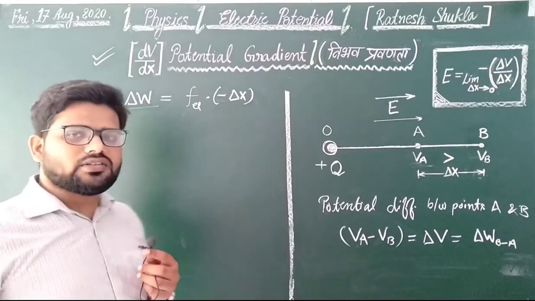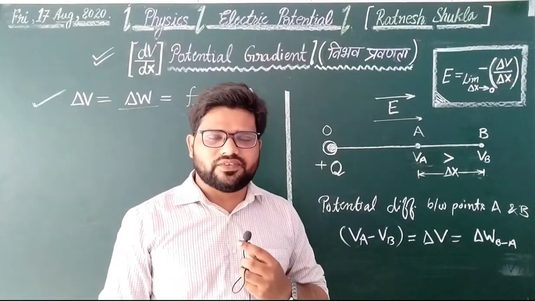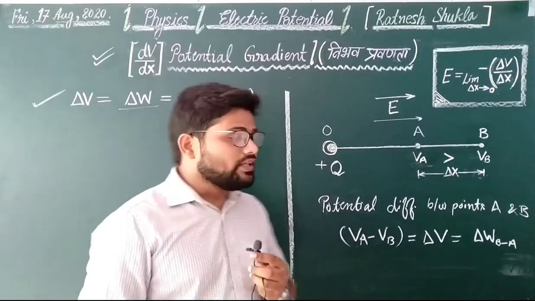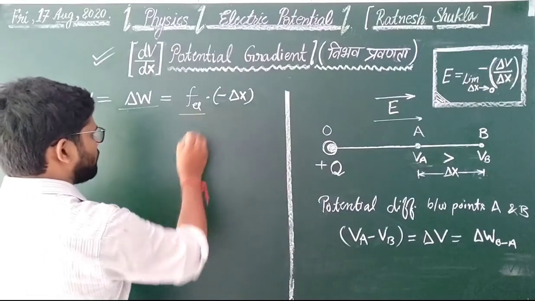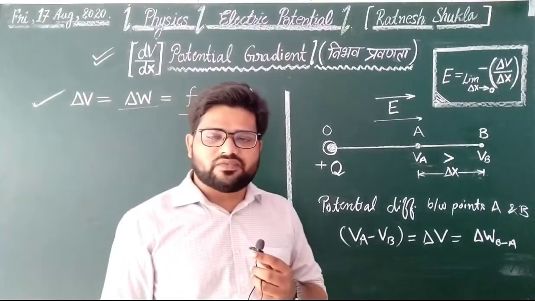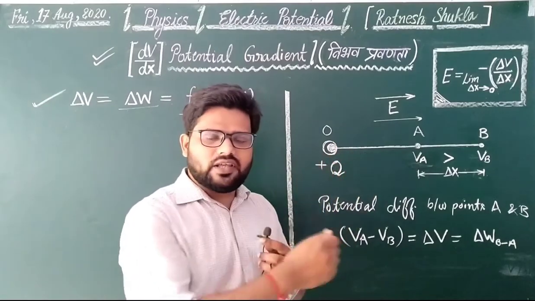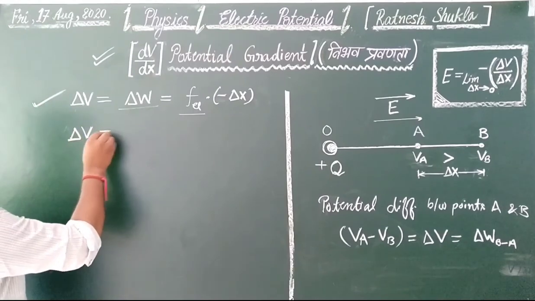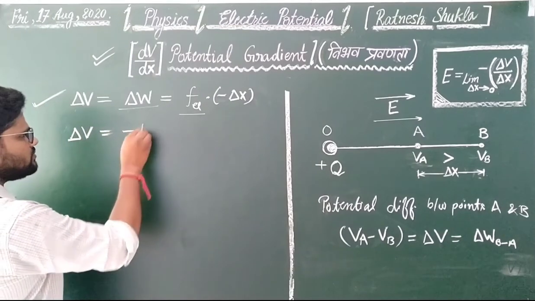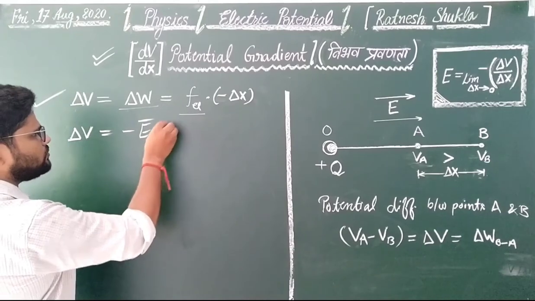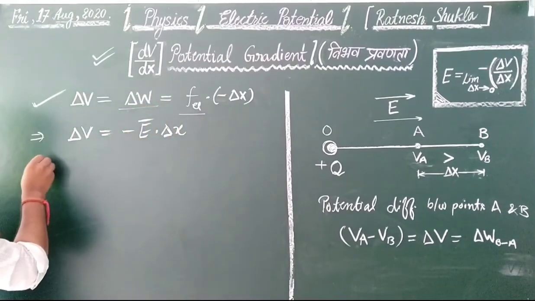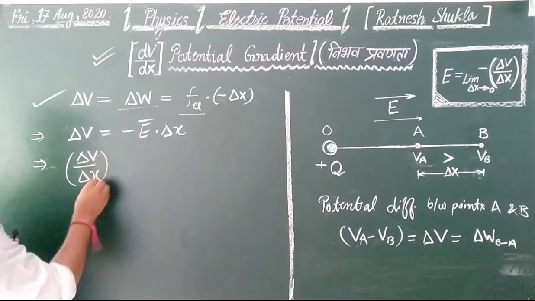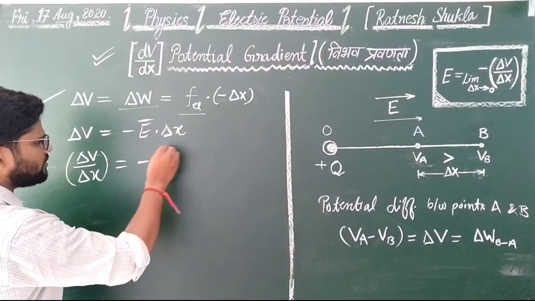And you know very well, the electric force working on a unit positive charge in the field is defined as the intensity of the electric field. So in place of F electrical, you can also place the average electric field between points B and A. So further note down, the potential difference delta V equals minus average electric field into delta x. Delta V over delta x equals the negative of the average electric field.